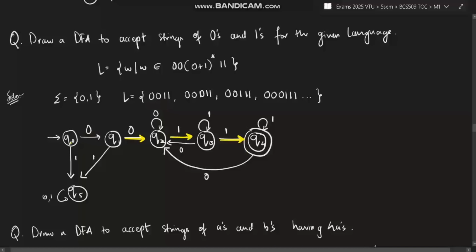After that, check for 1 here. Can it start with 1? No, so it will go to the dead state. After 0, from here, can it start with 1? No, it should go to the dead state. From here, 0 and 1 are defined. Okay, 0 0 is done.